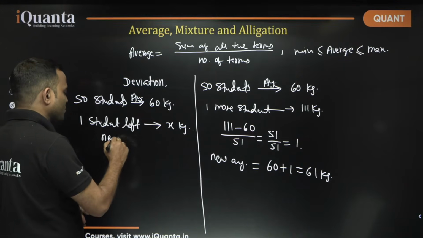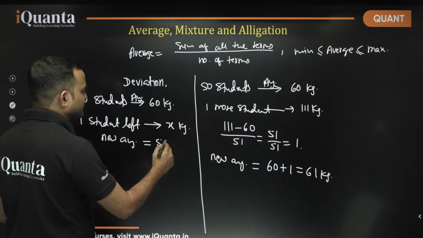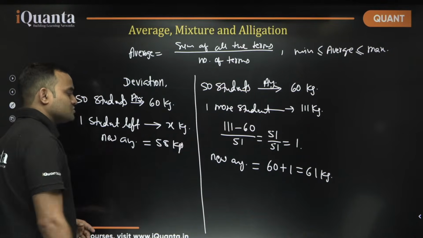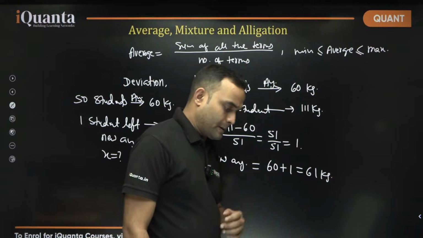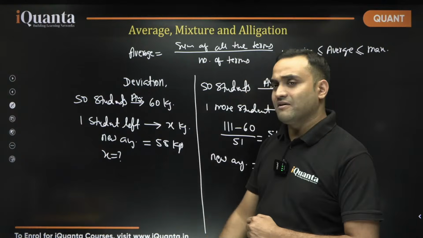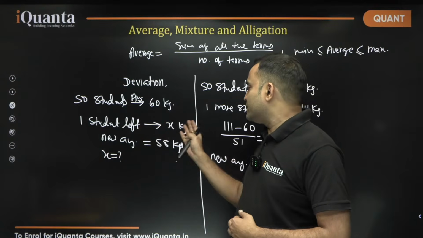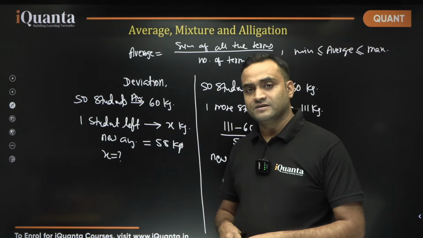Now the new average is equal to something like 58 kgs. So what is the value of x? How quickly can you find it? Tell me. 50 students, average is 60 kg, one student left with the x kg weight, new average is 58 kg.